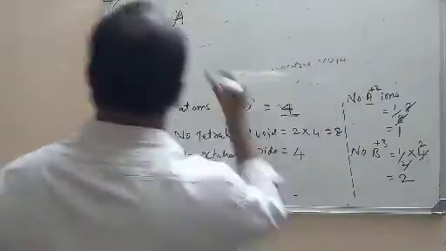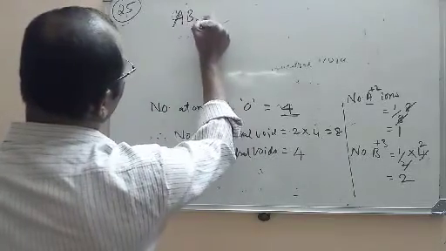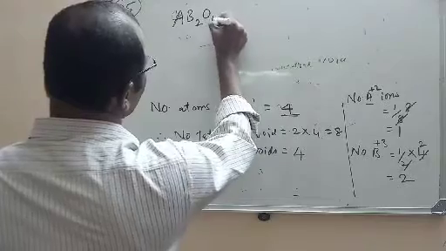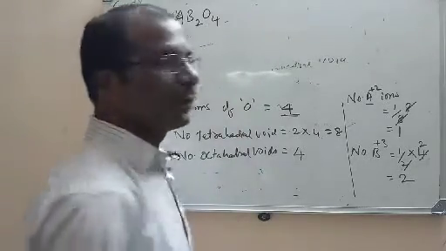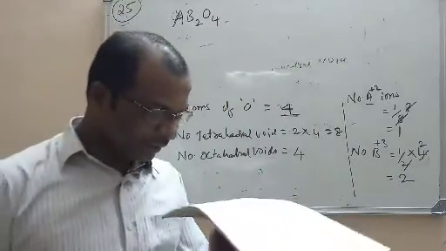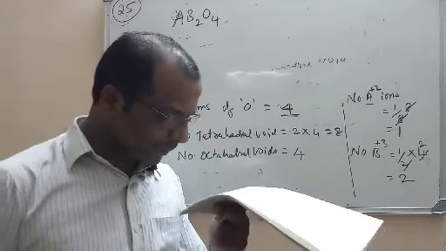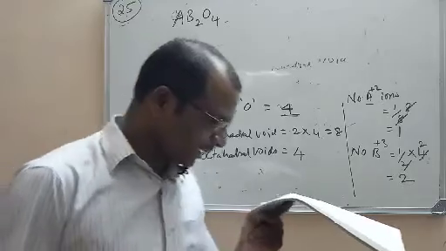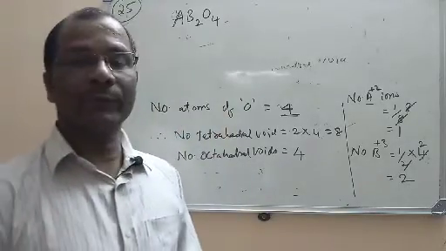B is 2. So A B2. And O is 4. A B2 O4 will be the formula of the compound. So the option is the second option. A B2 O4 will be the formula.